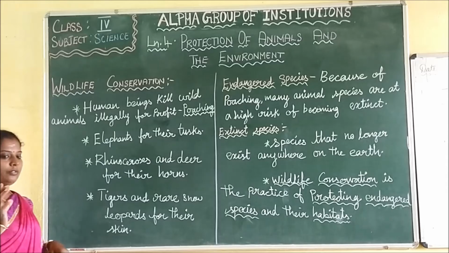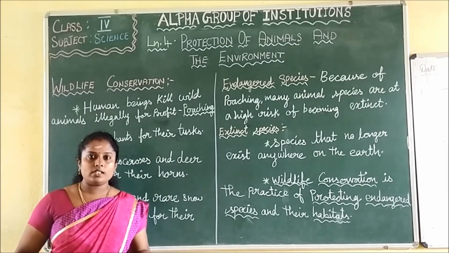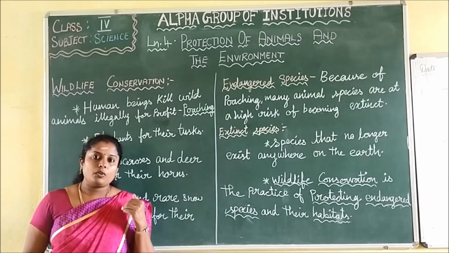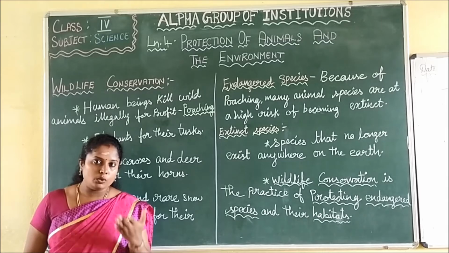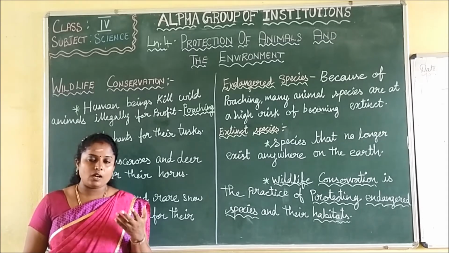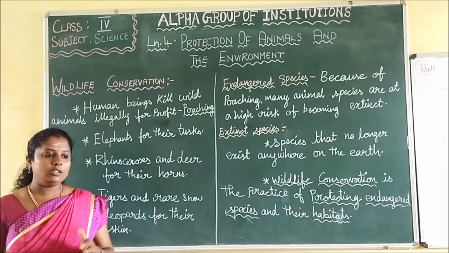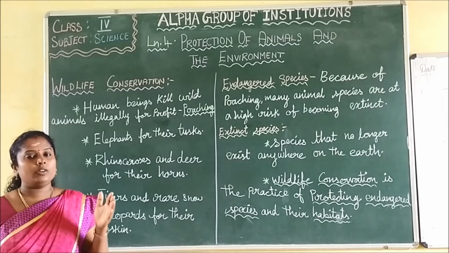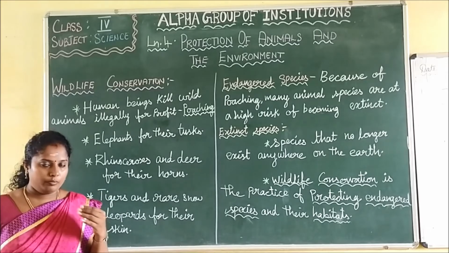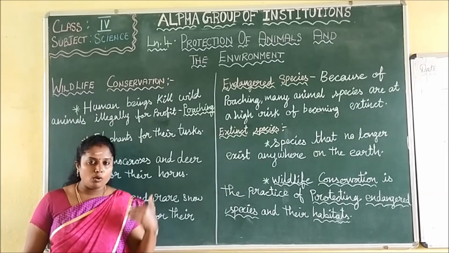The animals in the forest are at risk because of the threat given by human beings. How are animals being threatened by human beings? Mostly many people are killing the animals for their own purpose.